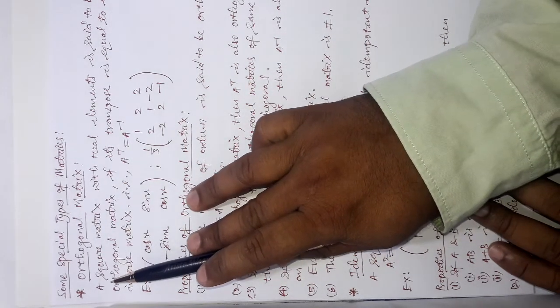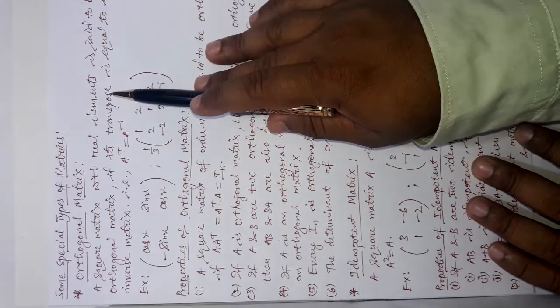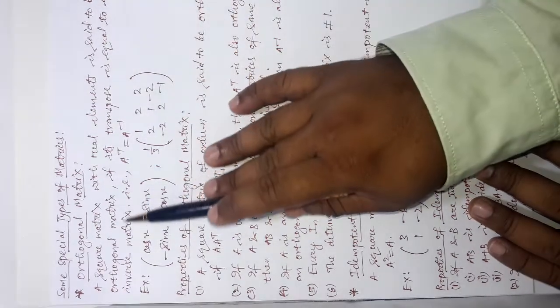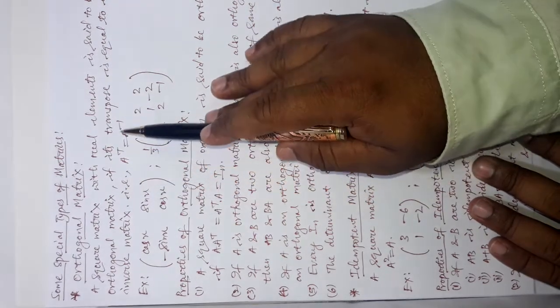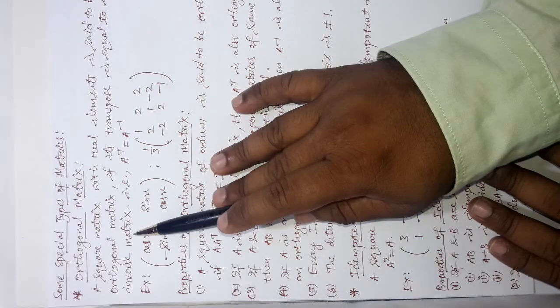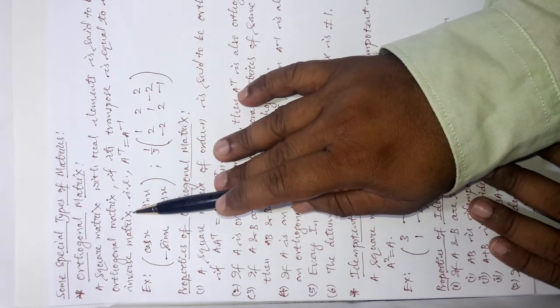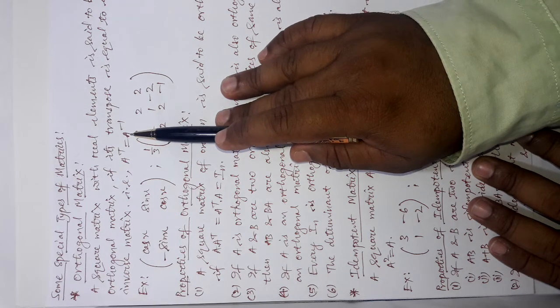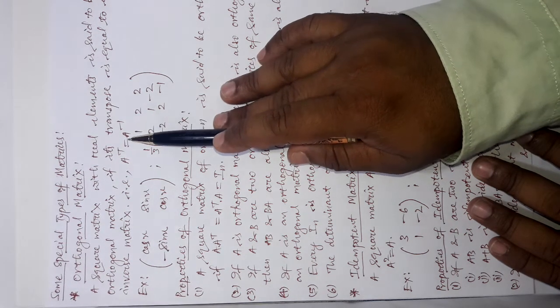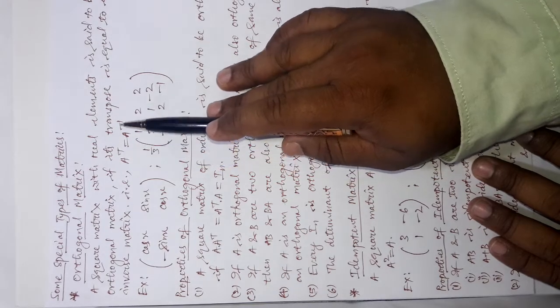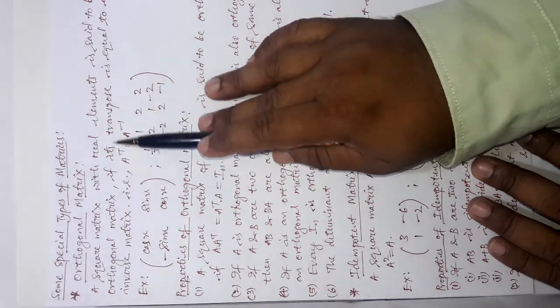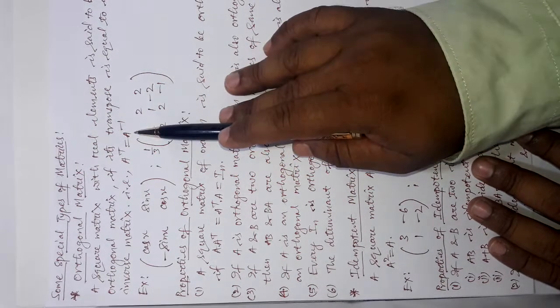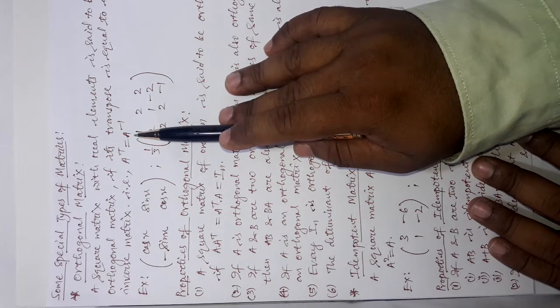Now, a square matrix with real elements is said to be an orthogonal matrix if its transpose is equal to its inverse matrix. If A is a square matrix and if A inverse is equal to A transpose, then we say it is an orthogonal matrix. So, it is a very simple definition.